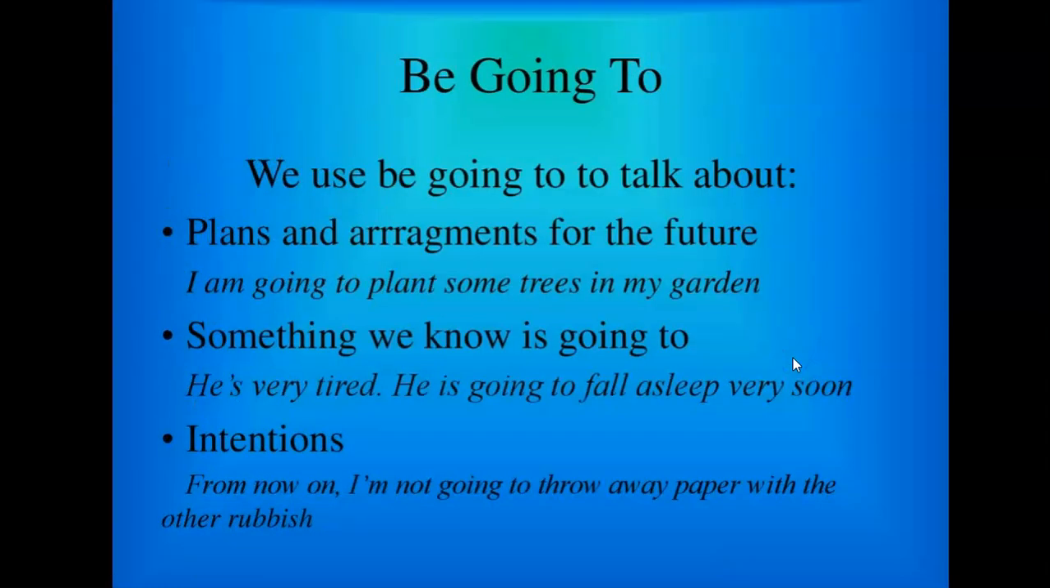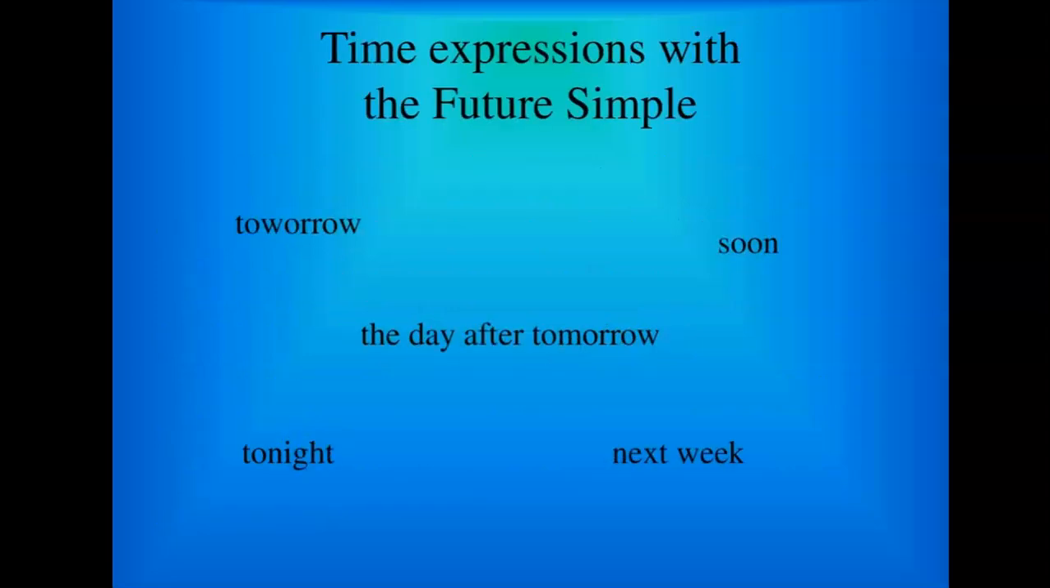We use be going to talk about plans and arrangements for the future. I'm going to plant some trees in my garden. Something we know is going to happen: he's very tired, he's going to fall asleep very soon. Intentions: from now on, I'm not going to throw away paper with the other rubbish.